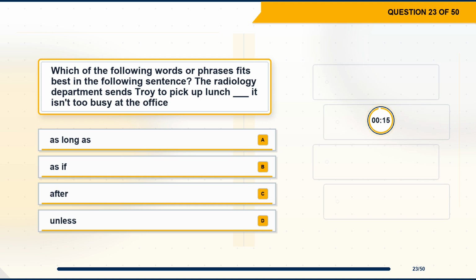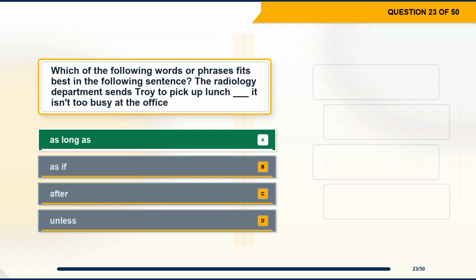Question 23. Which of the following words or phrases fits best in the following sentence? The radiology department sends Troy to pick up lunch, blank it isn't too busy at the office. Option A, as long as. Option B, as if. Option C, after. Option D, unless.